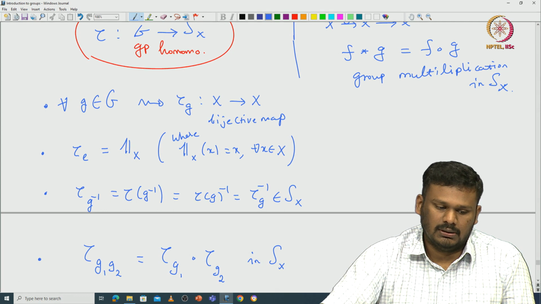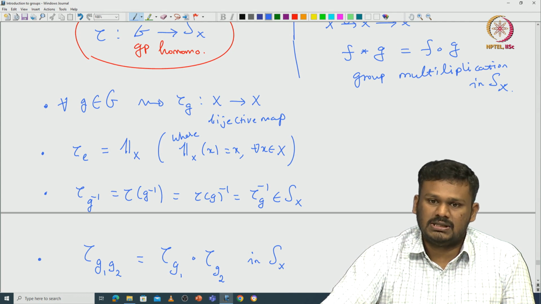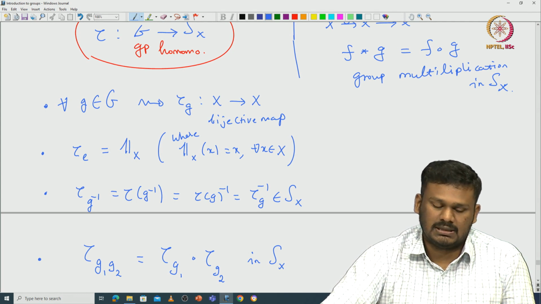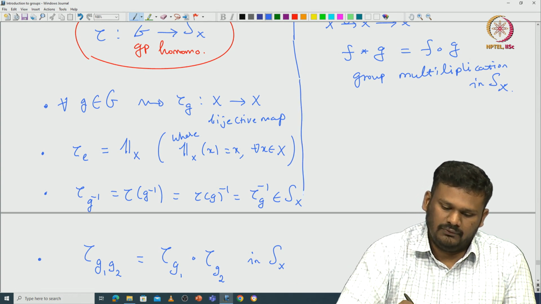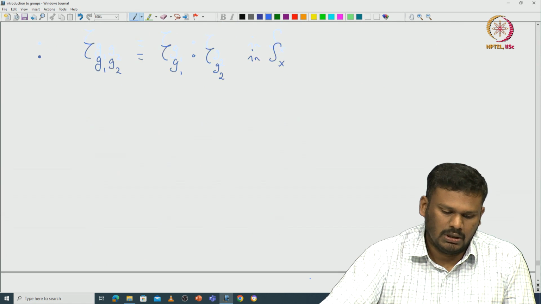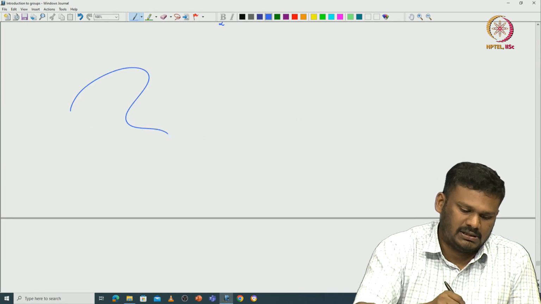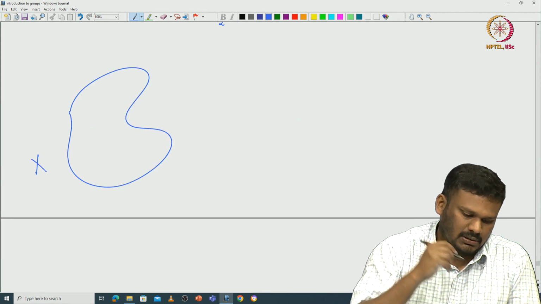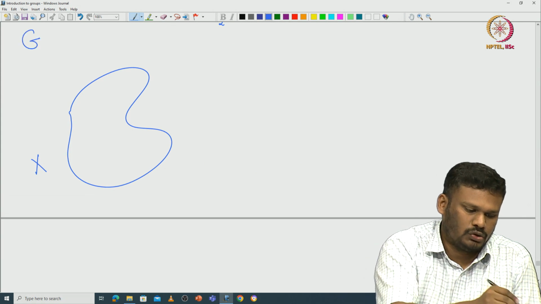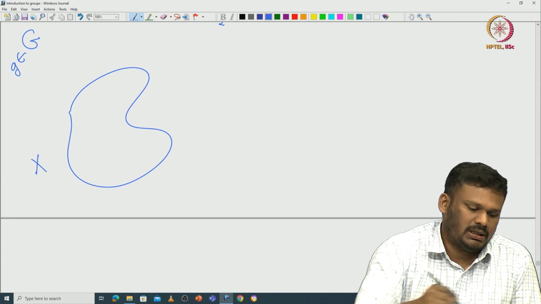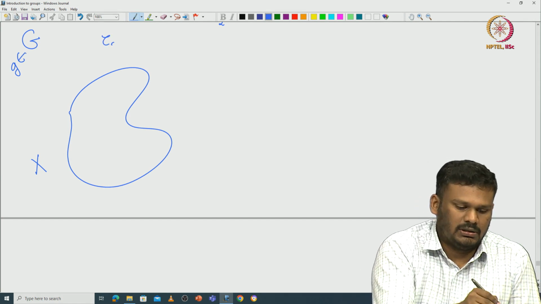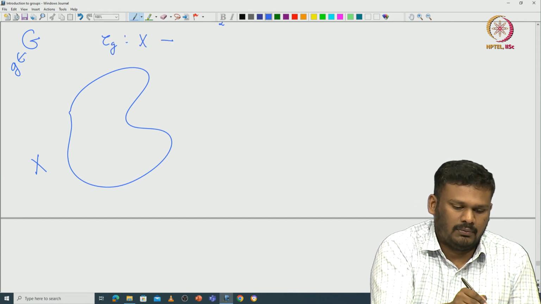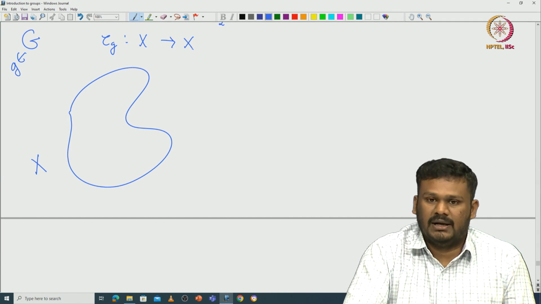Okay. So in that case we say that G is acting on this capital X via this tau. If you think about it, what we are indeed doing is this: you have this set capital X, and then you have this group G, and you pick some element g in capital G. Then this tau g gives you a map from capital X to capital X. It is a bijective map.